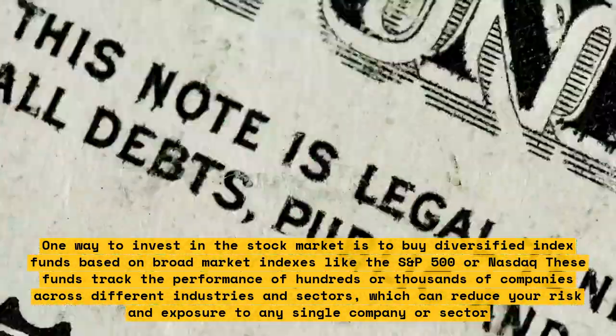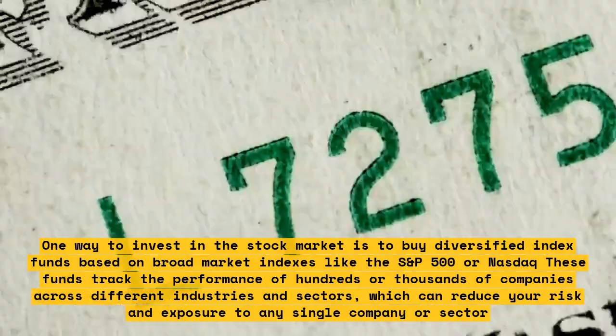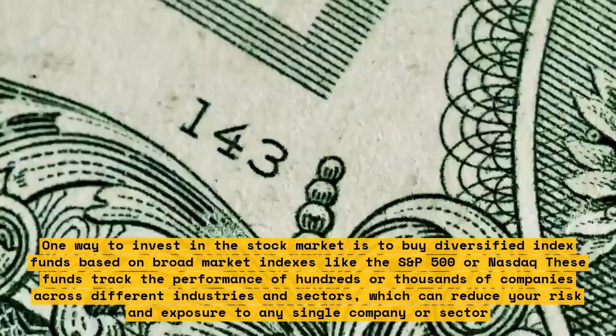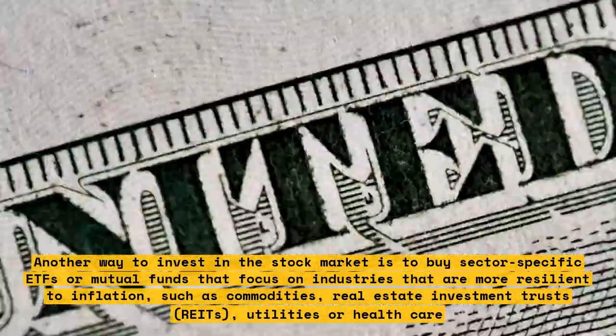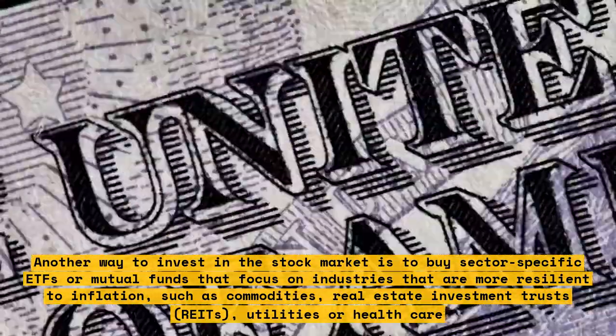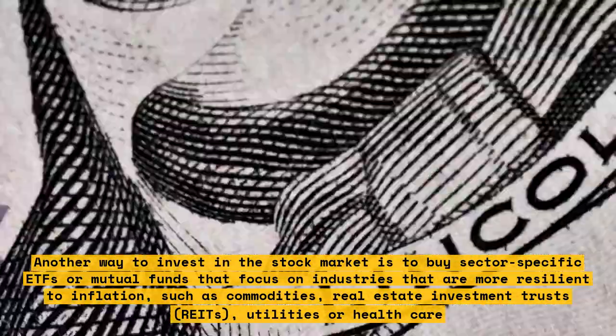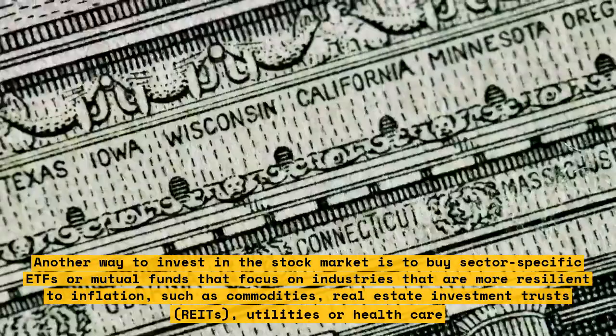Another way to invest in the stock market is to buy sector-specific ETFs or mutual funds that focus on industries that are more resilient to inflation, such as commodities, real estate investment trusts, REITs, utilities, or healthcare.